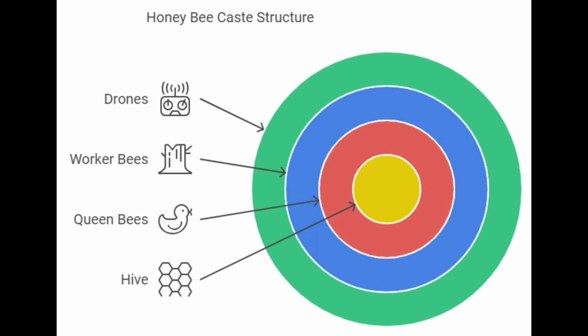Once the pupal stage is complete, the adult honeybee emerges from the cell. At this point, the bee is fully developed and ready to take on its role within the hive. Honeybees can be classified into 3 main castes: queens, workers, and drones. Queen bees are the primary reproductive females in the hive, responsible for laying eggs. Worker bees are non-reproductive females that perform various tasks, including foraging for food, caring for the queen and larvae, and maintaining the hive. Drones are male bees whose primary role is to mate with a queen during the mating flight.